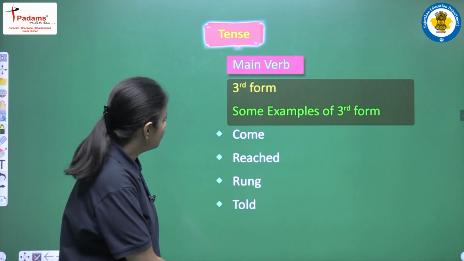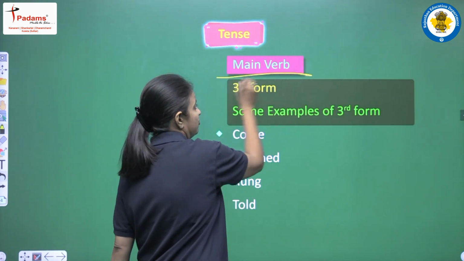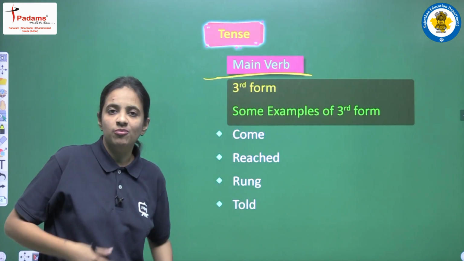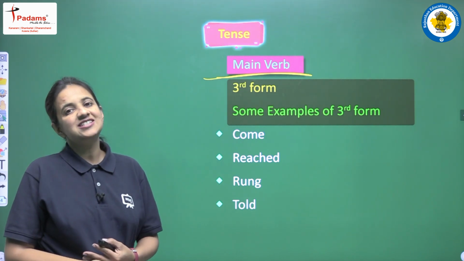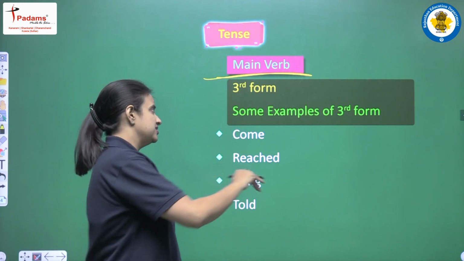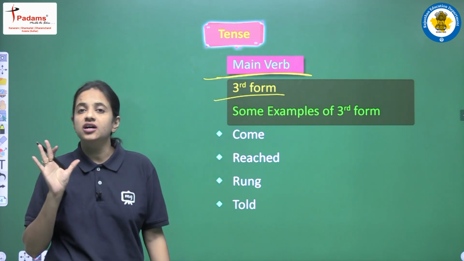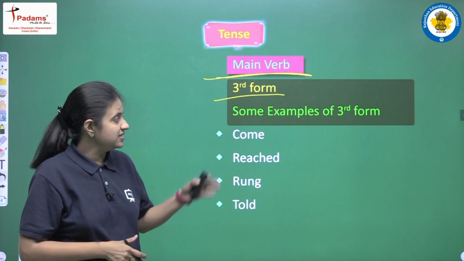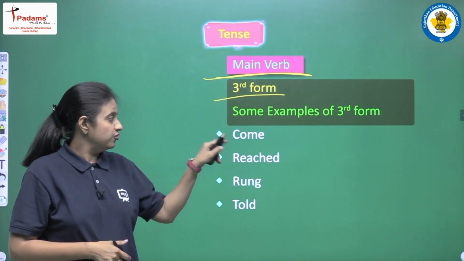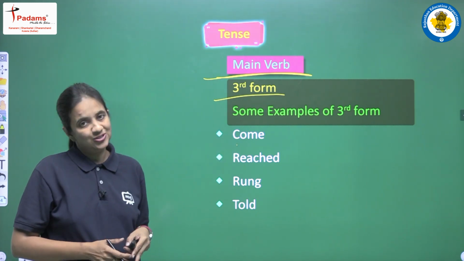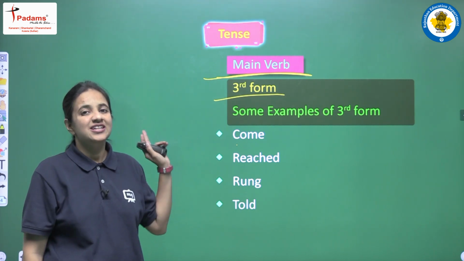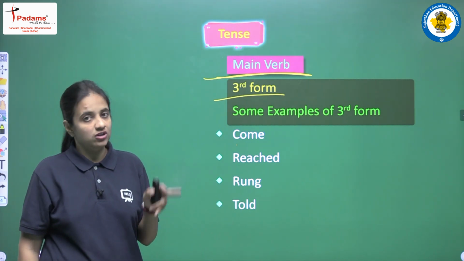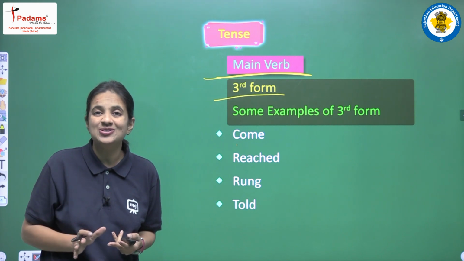Okay. Now next, talking about the main verb. So let's see what form of the verb we have to use in this tense, that is past perfect tense. So yes, in this tense we have to use the third form of the main verb. Okay, and now let's see some examples of third form. So let's see first of all, come. So students, don't get confused here. Yes, the first form of come is also come, but the third form of come is also come.